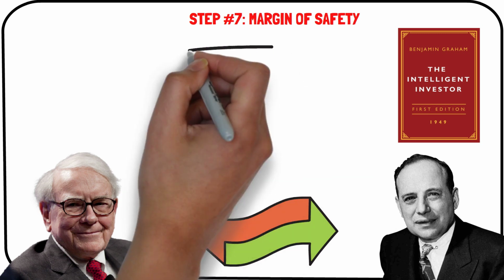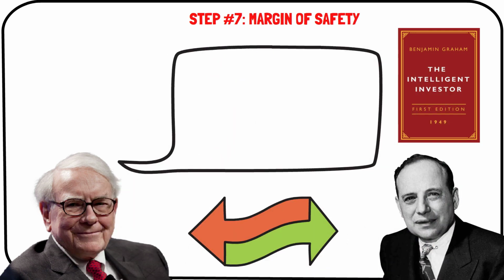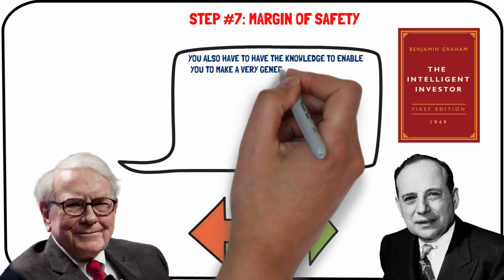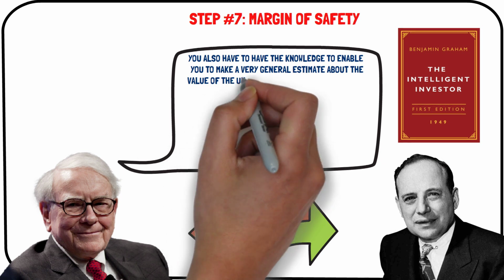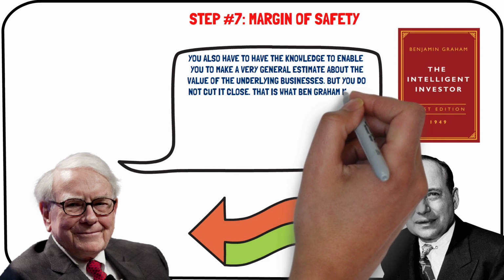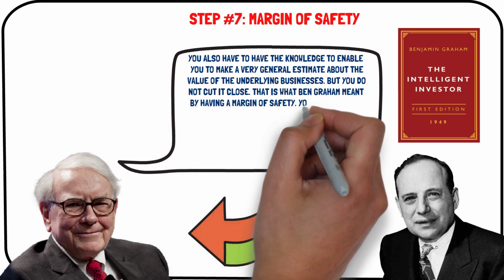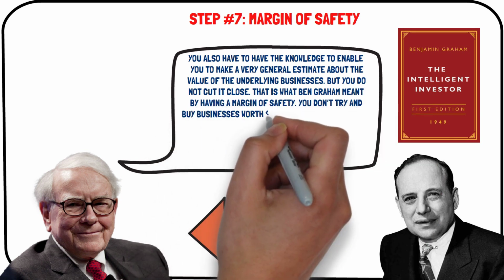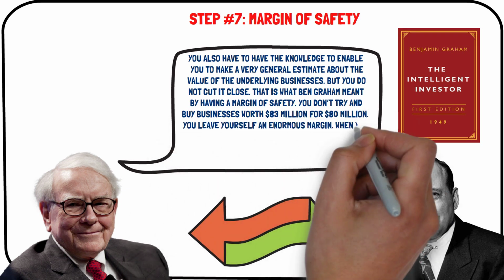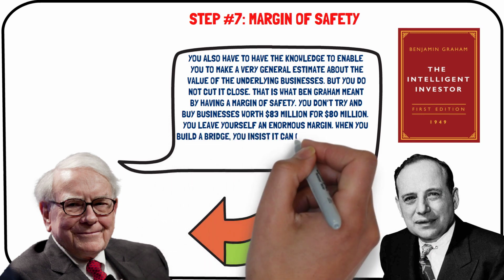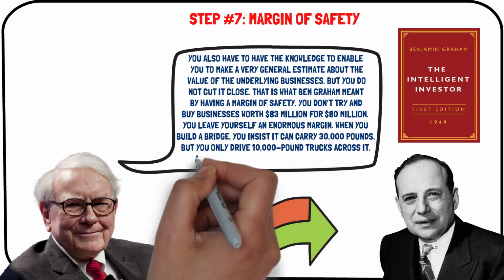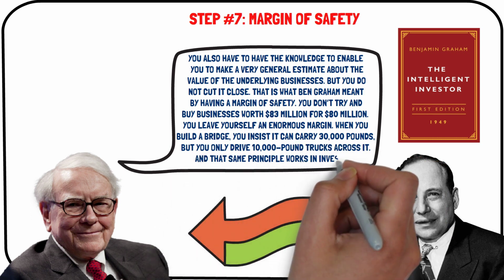Buffett described the importance of margin of safety in the following quote: "You also have to have the knowledge to enable you to make a very general estimate about the value of the underlying businesses, but you do not cut it close. That is what Ben Graham meant by having a margin of safety. You don't try and buy businesses worth $83 million for $80 million. You leave yourself an enormous margin. When you build a bridge, you insist it can carry 30,000 pounds, but you only drive 10,000-pound trucks across it. And that same principle works in investing."